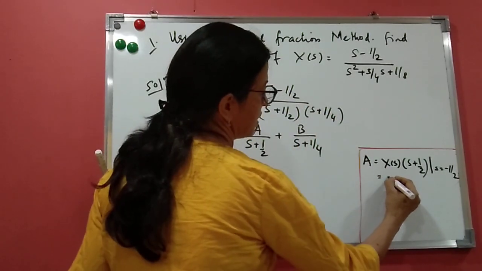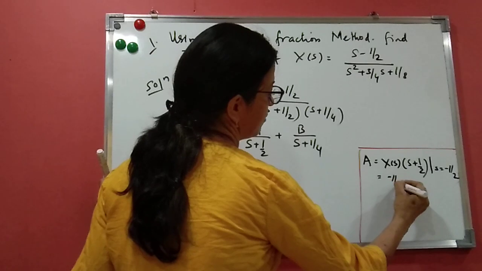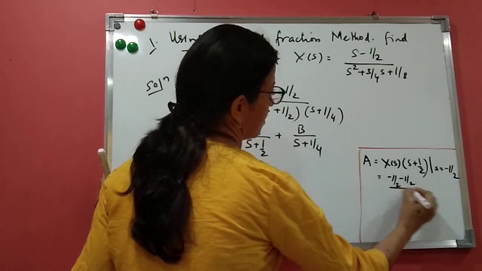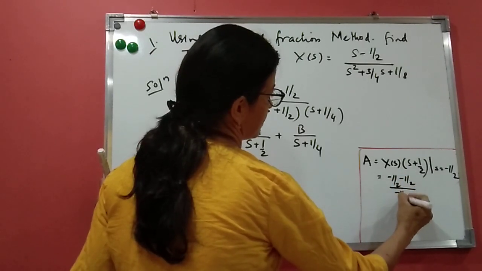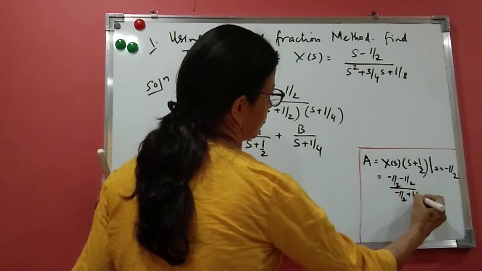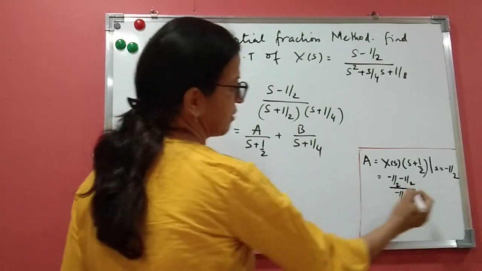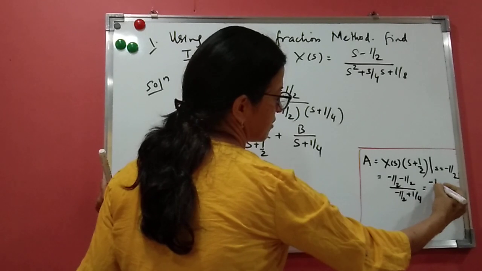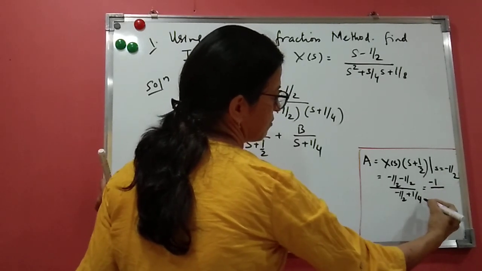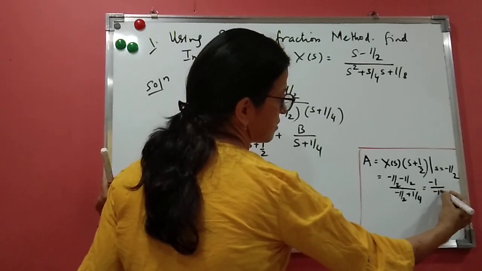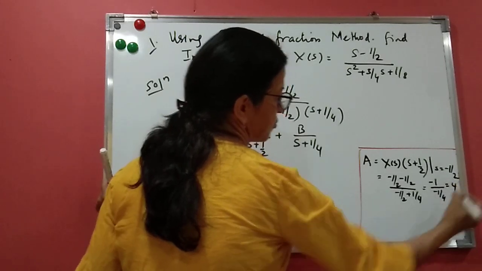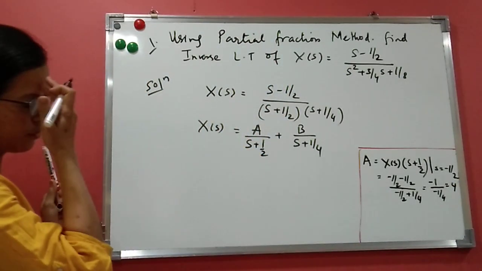Putting s = −1/2: (−1/2 − 1/2) upon (−1/2 + 1/4). Because the factor is cancelled, you are left with this. So the numerator is −1, and −1/2 + 1/4 is −1/4. So the answer is 4. The value of A is 4.